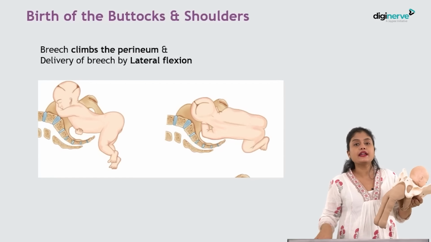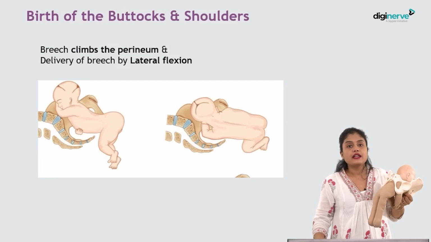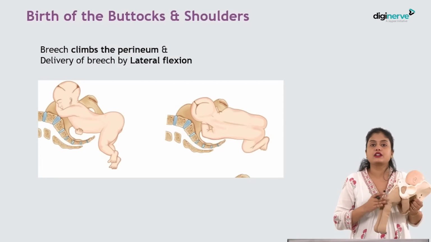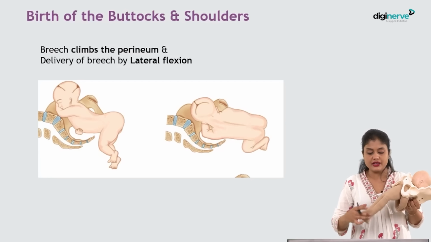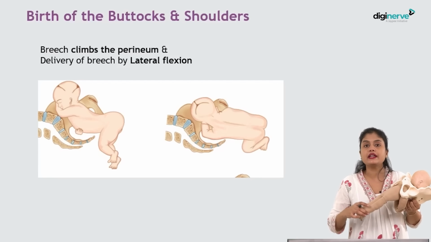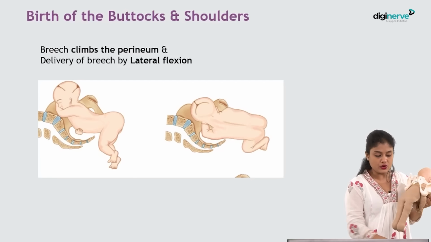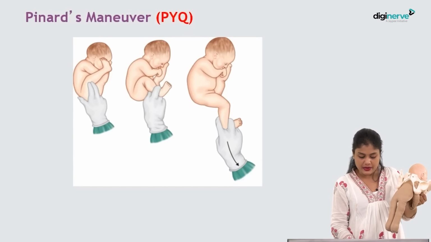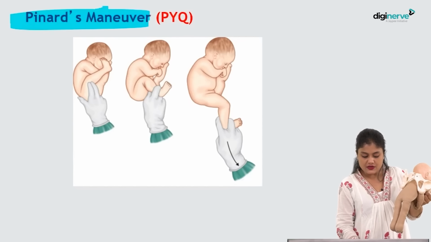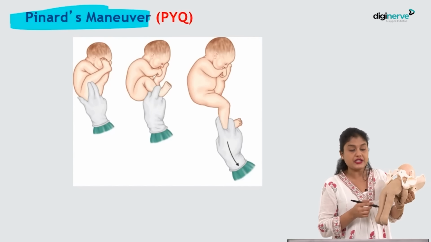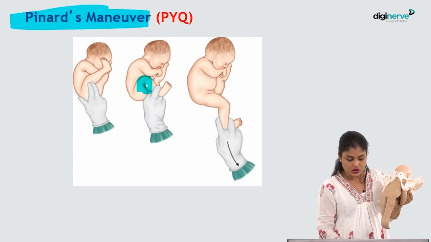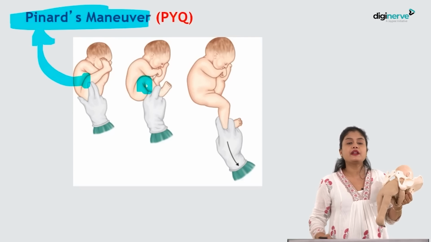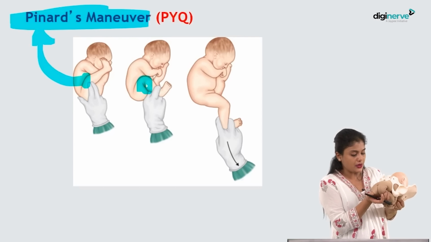Normally, the limbs will get automatically delivered. But if the limbs are not getting delivered, this is the first stage, isn't it? First stage, along with the buttocks, limbs have to be delivered. So, if the limbs are not getting delivered, what is the maneuver that you will use? That is Pinard's maneuver, isn't it? So, P stands for Pinard's, P stands for popliteal fossa. Both you can remember. So, Pinard's maneuver is for removing the limbs.